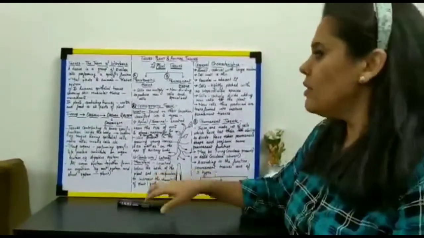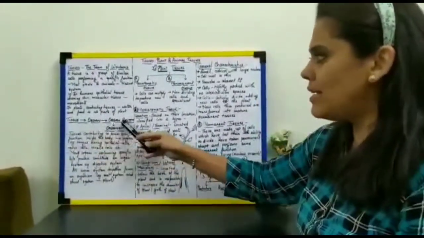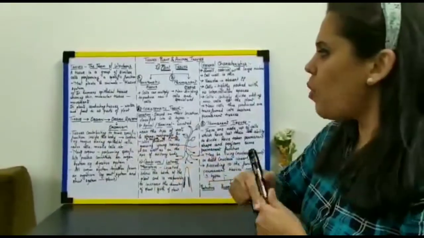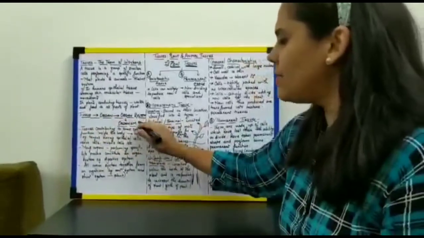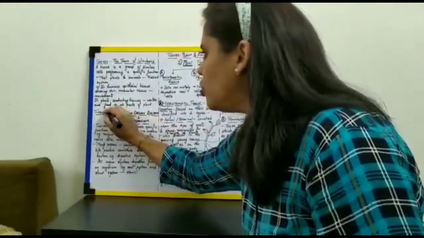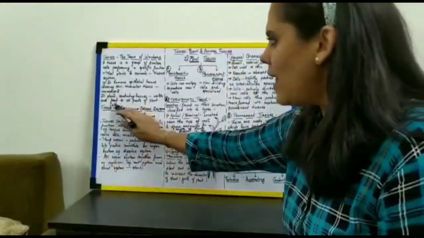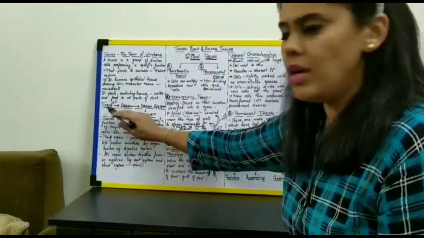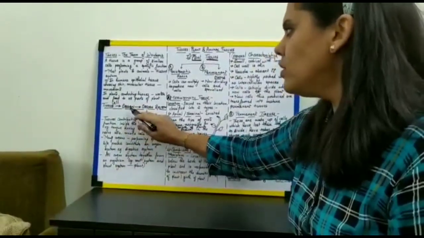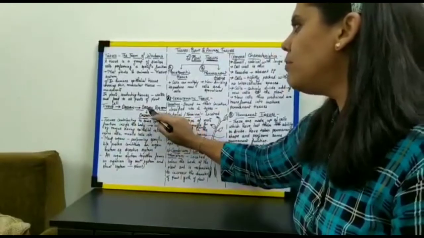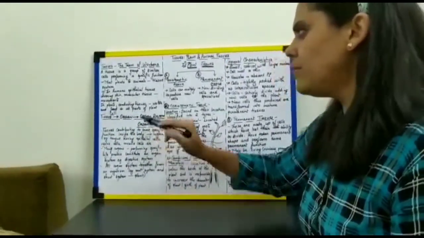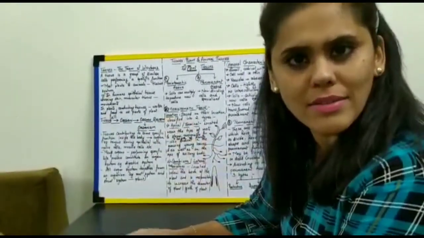This is the relationship in this entire structure. If you look at this chart, the cell comes before the tissue. So the cell forms the tissue, which forms the organ, which forms the organ system, and this organ system forms the organism.